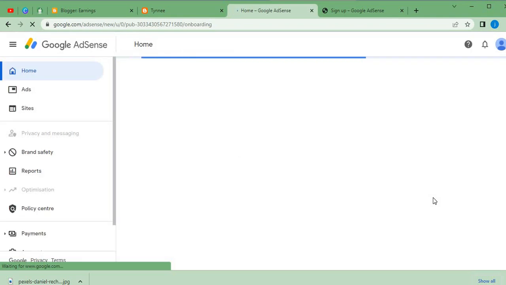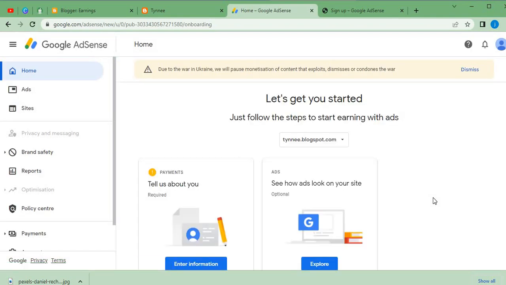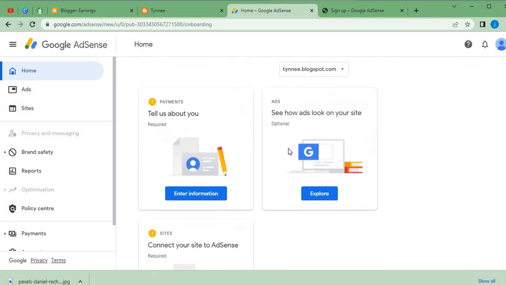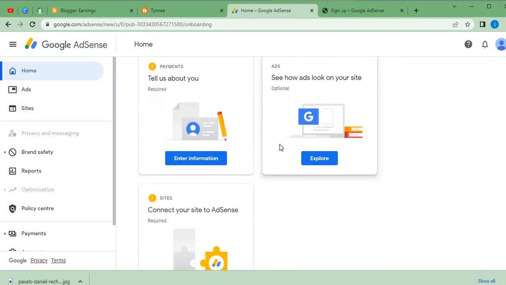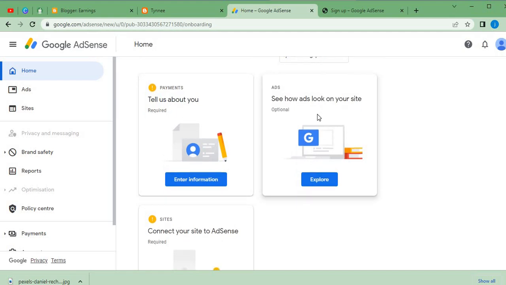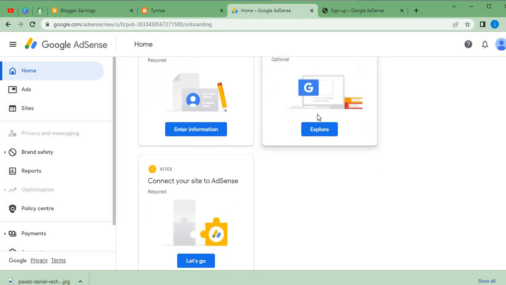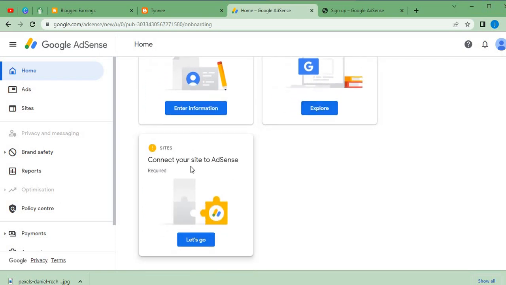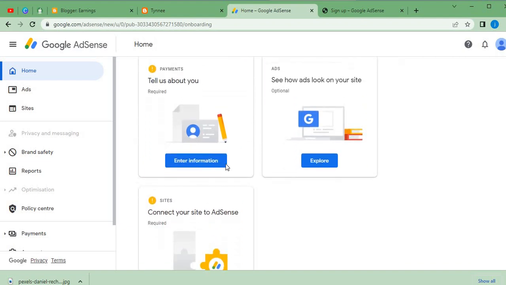Wow, can you guys see that right now? So you need to be very careful while using and operating on Google AdSense. So here we have the tinyblogspot.com has been linked over here. So what we need to do is to follow the 3 steps over here. The first thing we need to do is to tell them about us, then see how the ads will look on our site, and the last is to connect our site to AdSense. So now let's try to follow all of this.